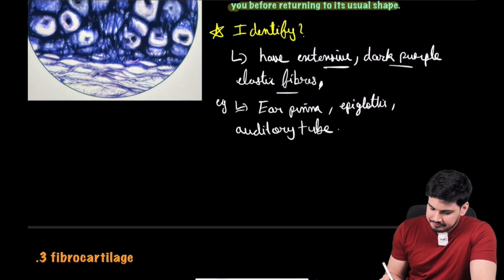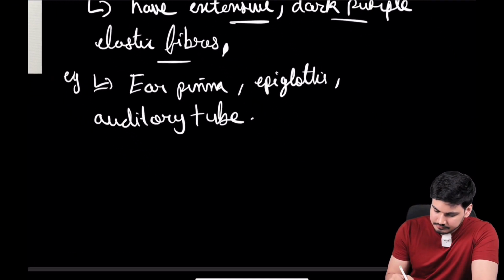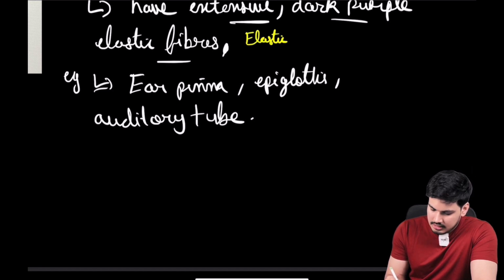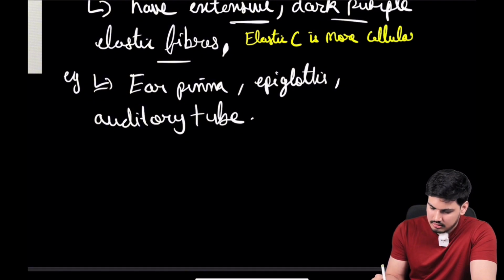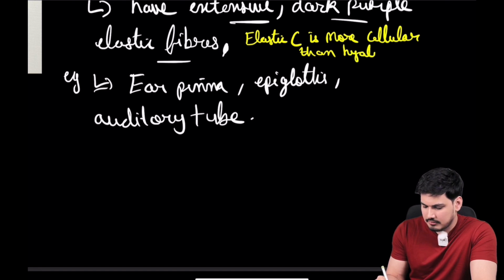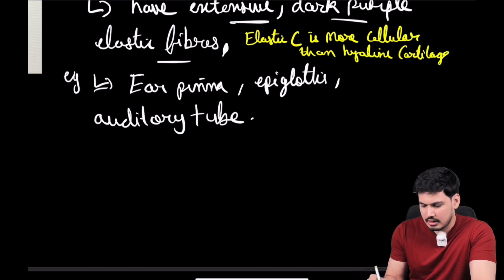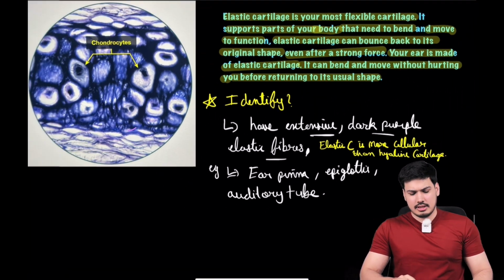And a very important point, another clincher I should say, here only I will write it down. Elastic cartilage is more cellular than hyaline cartilage. Very important. That means already you are seeing it, right?